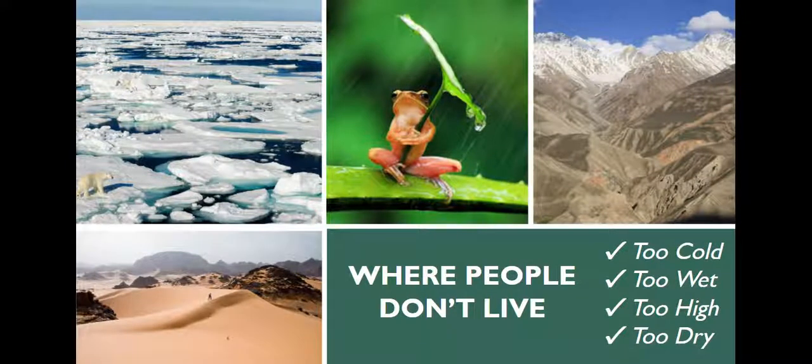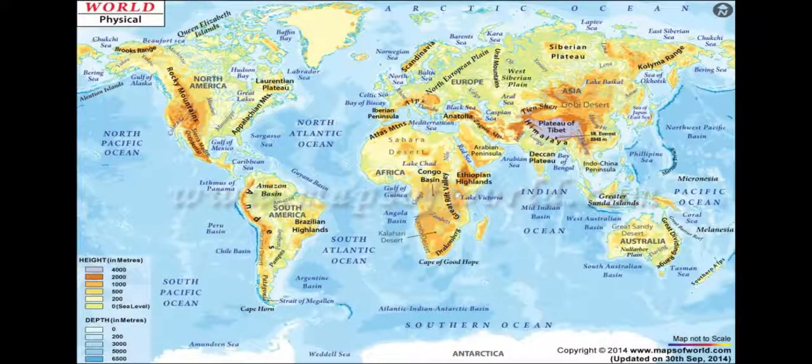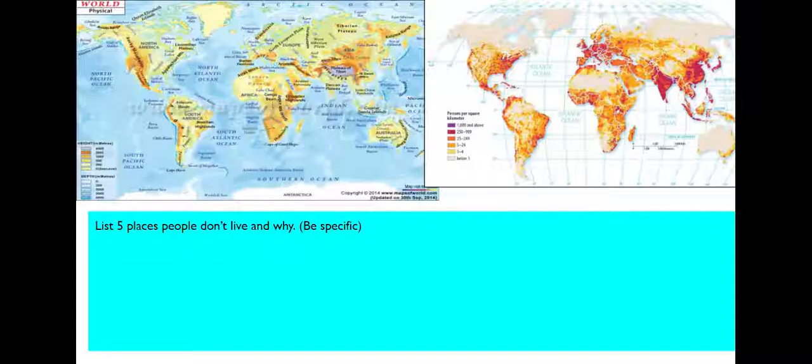So where people live and where they don't live? Too cold, too wet, too high, too dry. Those are places people don't live. So take a look at this map and think about where people would live and where people wouldn't live, and what you know about population clusters. So taking a look at these two maps, list 5 places people don't live and why.